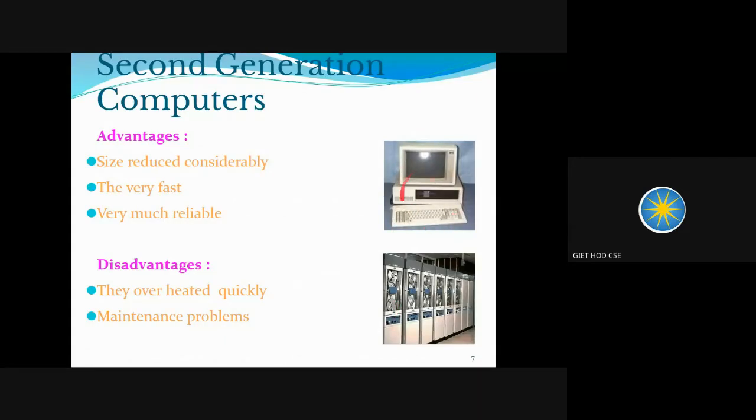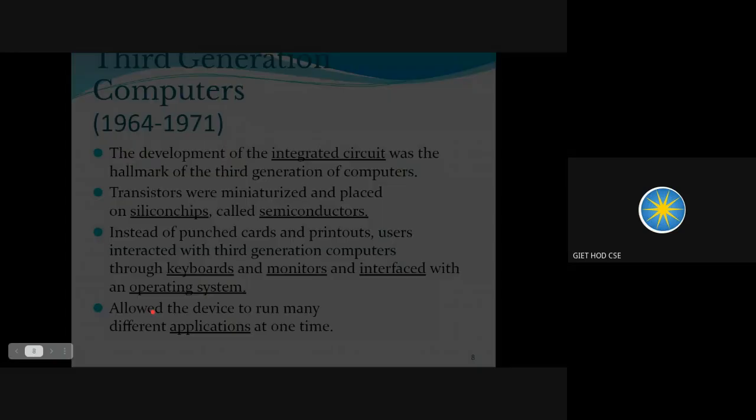These look somewhat similar to our existing computers, but still they were very different. They were smaller in size than first generation computers. They were faster than first generation computer and even more reliable. And they were using transistors. But still there was a problem with the use of transistors, that transistors were the devices that heat up very fast. They get overheated very quickly. And there were some maintenance problems also with these computers.